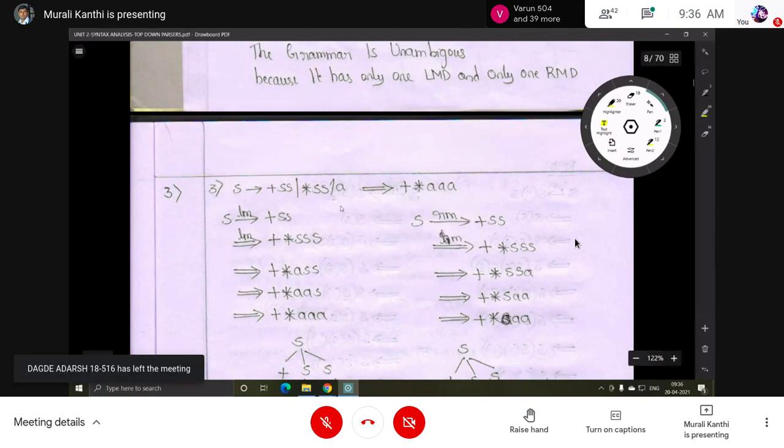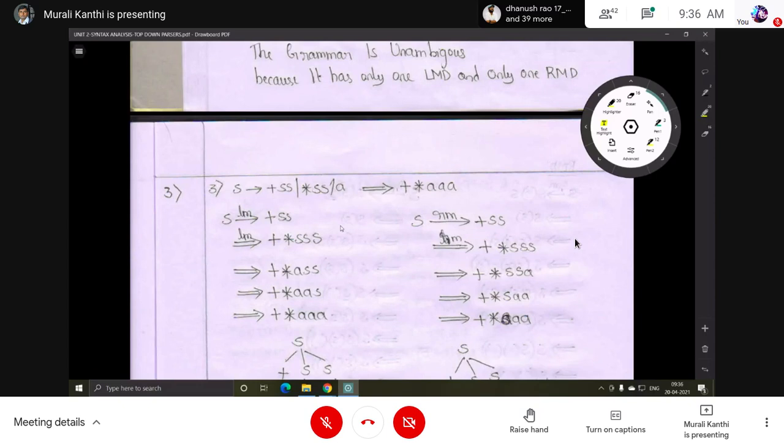So the same thing for the leftmost derivation. Derivation is nothing but the process of deriving from the starting symbol of the grammar to the input string. Derivation, you know, is a step-by-step process to get the solution.